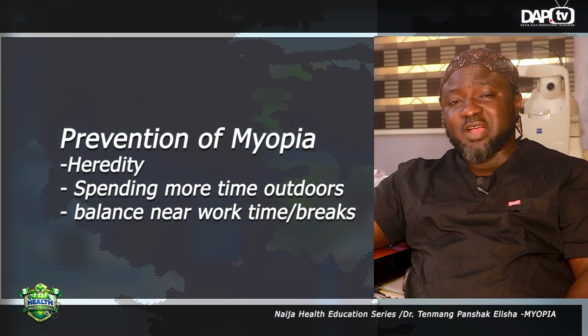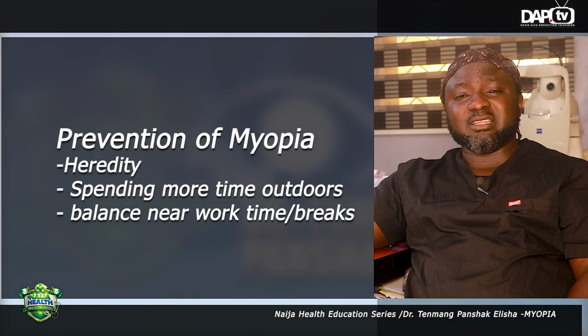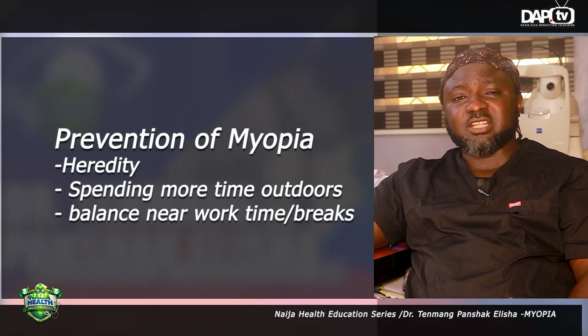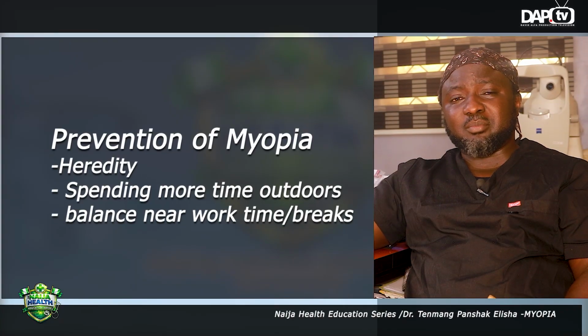Now, in preventing these children from having myopia, we've talked about the risk factors that predispose them to the development of myopia. Some of these risk factors can be modified. Some are not modifiable. You've already married your wife or your husband who already has myopia. You can't change that. So the hereditary part of the risk factor might not be changed easily.